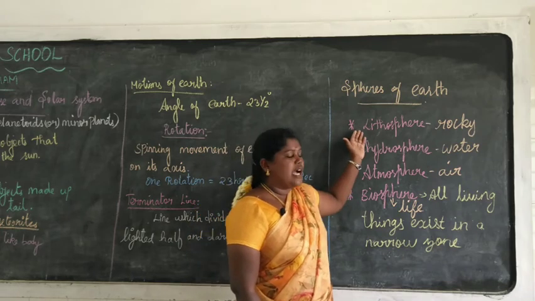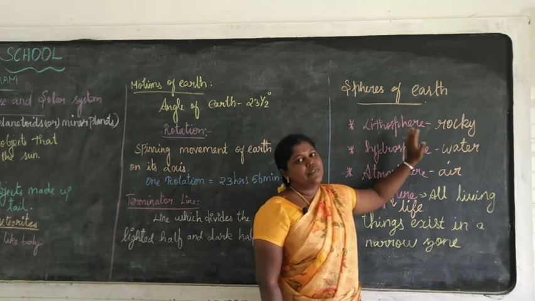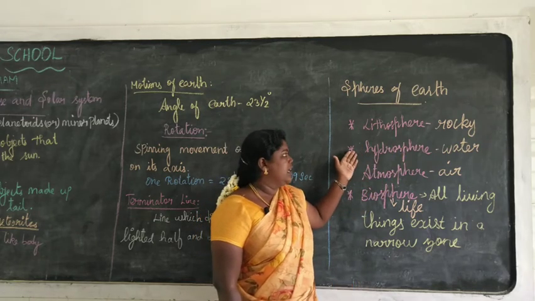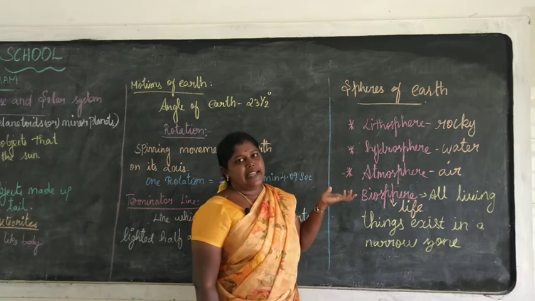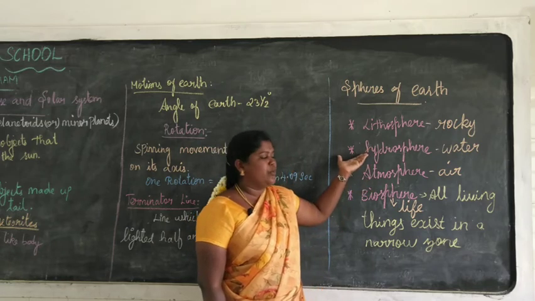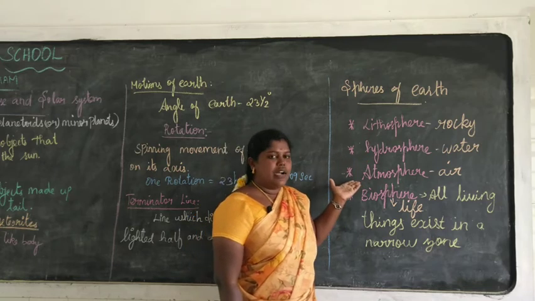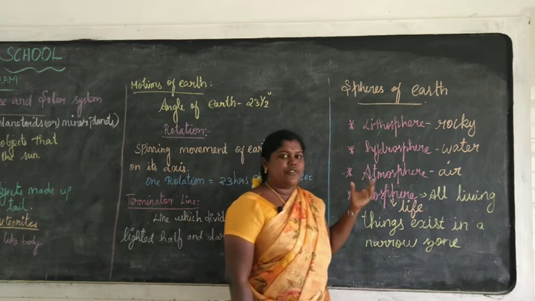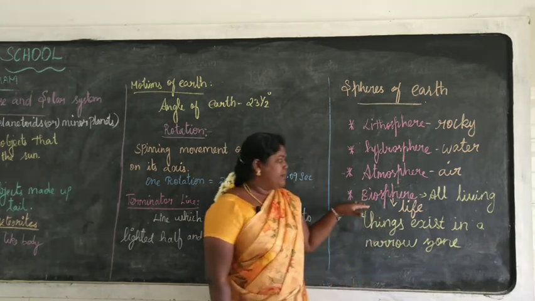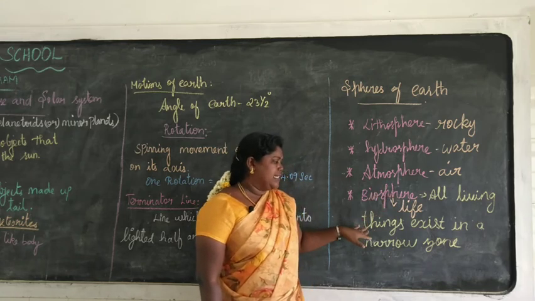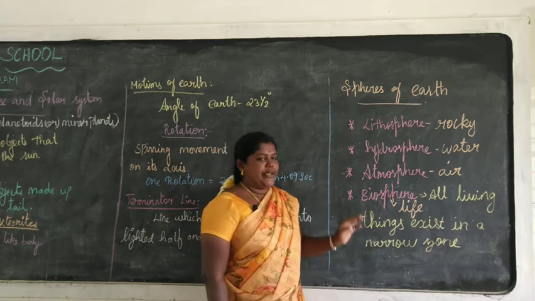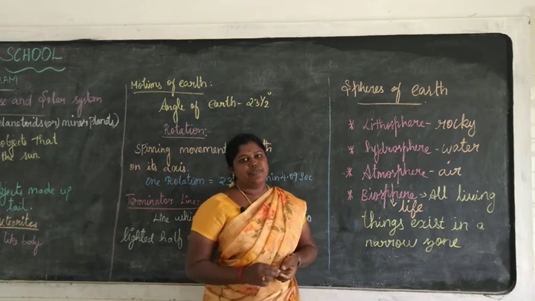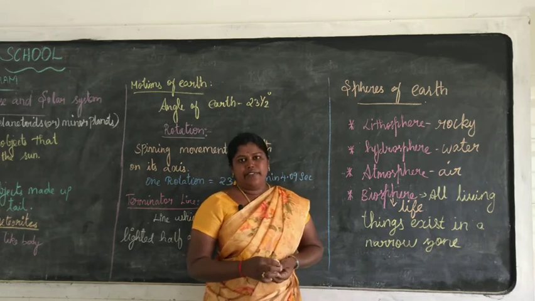The lithosphere is the outermost layer of the Earth. It is composed of rocks and soils. The hydrosphere is derived from the Greek word hydro, which means water. It consists of numerous water bodies. Next, the atmosphere is an envelope around the Earth, composed of different types of gases. Then the biosphere, where all living things exist in a narrow zone. These are the 4 spheres of the Earth which support our living beings.